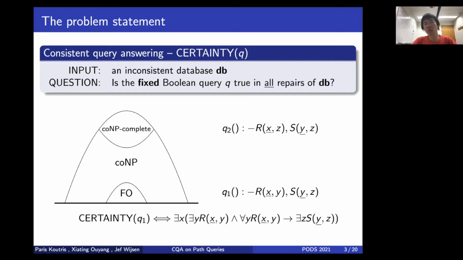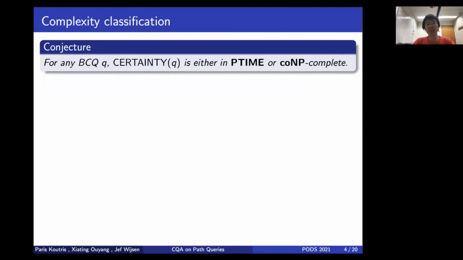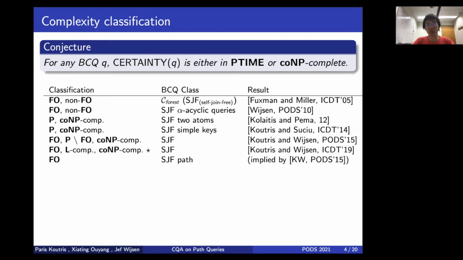However, we do know that for some queries, say for example Q2, this problem is coNP-complete. So the question is, for which queries is this easy to solve, and for which ones is it very hard to solve? This is naturally a classification problem, and it has long been conjectured that this problem is either in polynomial time or coNP-complete. There's a long line of research trying to show this conjecture, as early as 2005, when Fuxman and Miller looked at a very specific type of Boolean conjunctive query, all the way until 2019, when Koutris and Wijsen showed that for any self-join-free Boolean conjunctive query, it is either in FO, NL-complete, or coNP-complete.